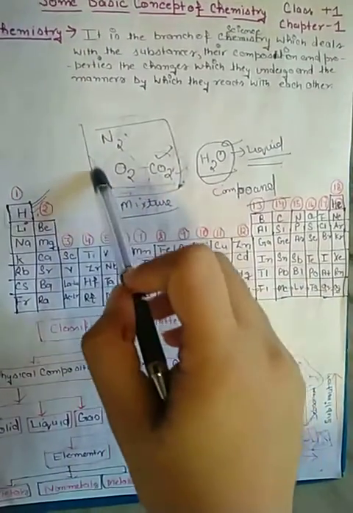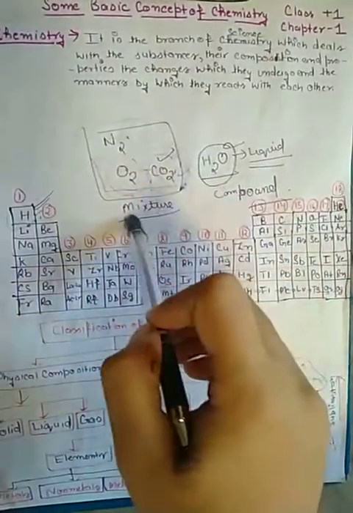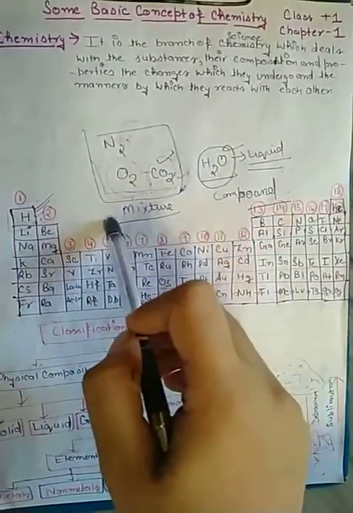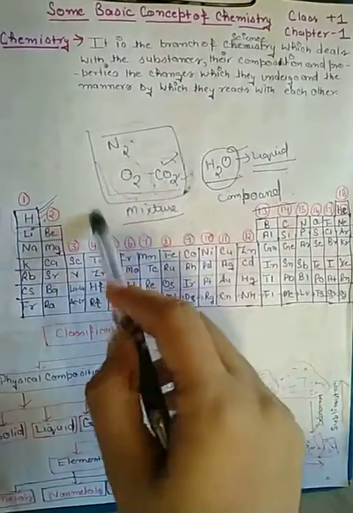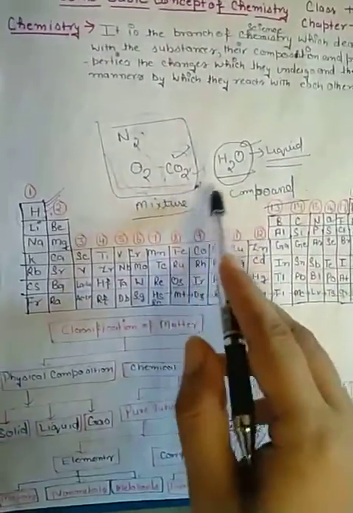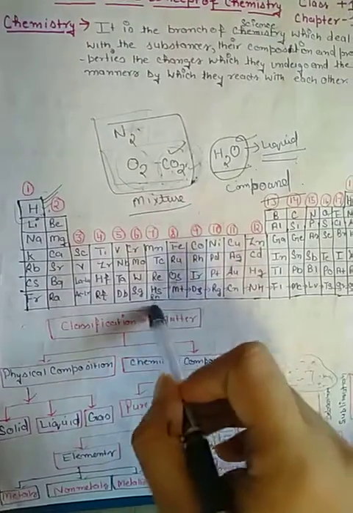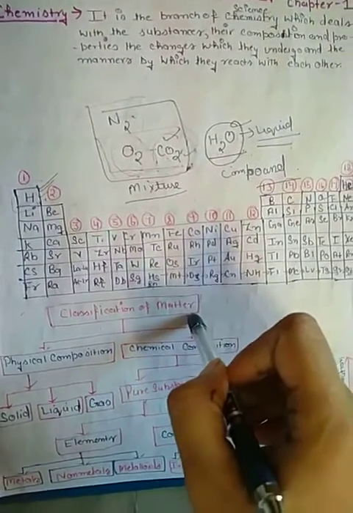And when these gases are present in the atmosphere, their mixture is called a mixture of gases. So, classification of matter: matter has mass and occupies space.